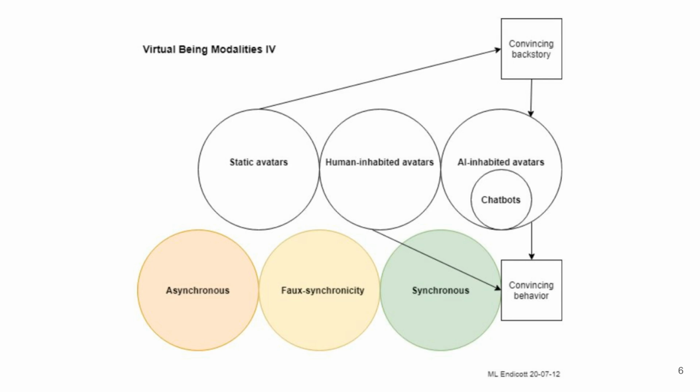Human-inhabited avatars operate with faux synchronicity or controlled interaction, and AI-inhabited avatars enable real-time synchronous engagement. To be convincing, these entities require two key elements: a backstory, which provides narrative context and identity, and behavior, which ensures believable interaction. The arrows show how backstory and behavior together contribute to credibility, helping virtual beings resonate with audiences, regardless of whether they are static, human-driven, or AI-driven.